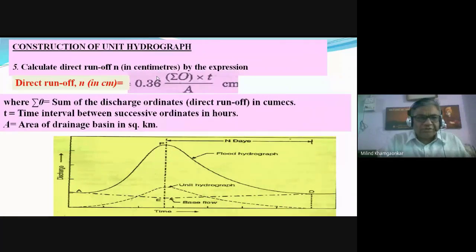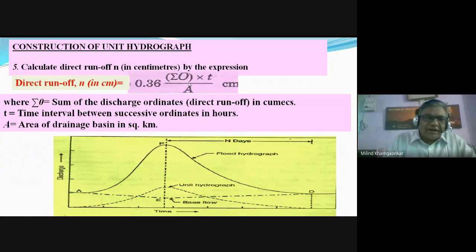So overall, in the method which is standardized, we have a particular direct runoff hydrograph.